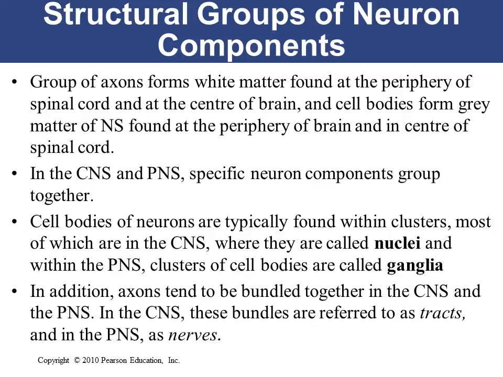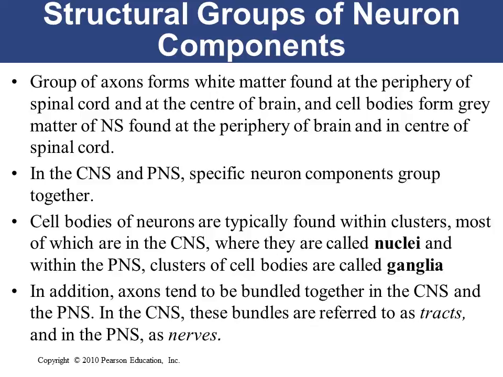Cell bodies form the gray matter of the nervous system and are found at the periphery of the brain and the center of the spinal cord. So white matter and gray matter are found in opposite places in the brain and spinal cord. White matter is at the periphery of the spinal cord, while gray matter is at the center of the spinal cord. In the brain, we have white matter at the center and gray matter at the periphery.